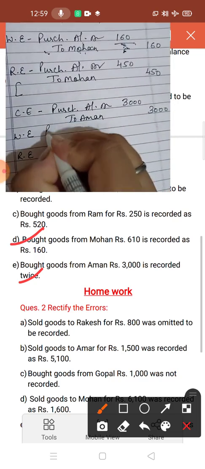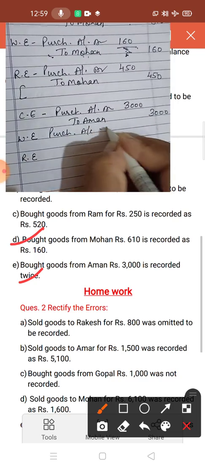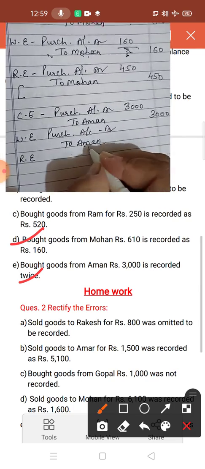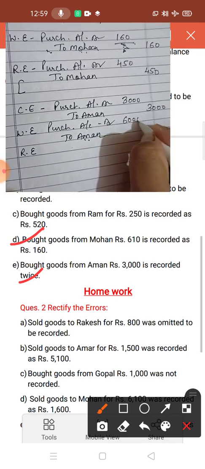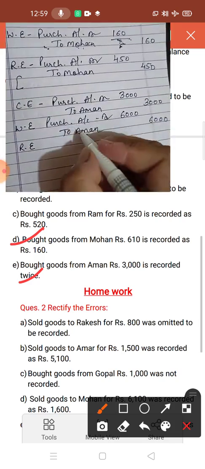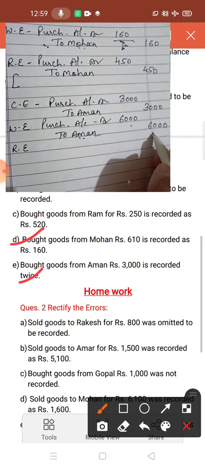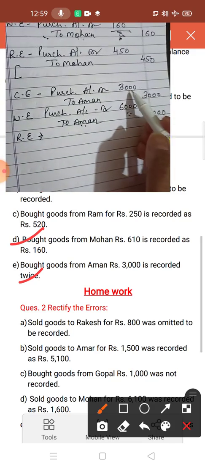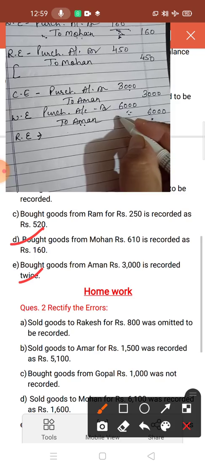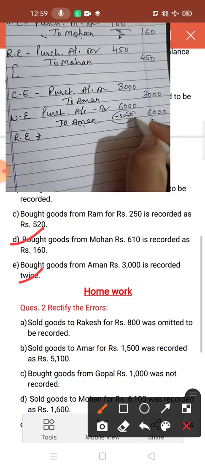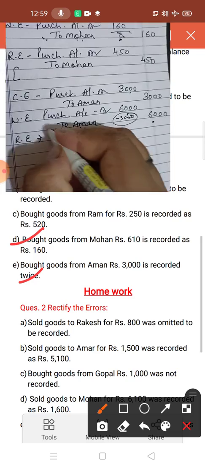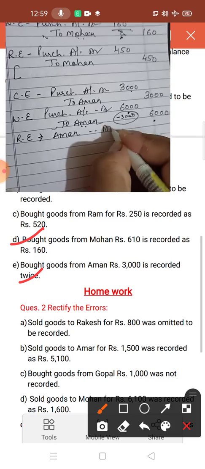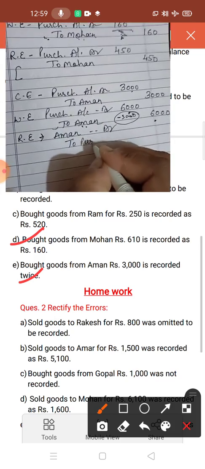Now the wrong entry is purchase account debit to Aman. This entry you have recorded 2 times. So 2 times means you write the amount double. Okay, if you are writing 2 times, it means amount double. So 6,000. Now what is the rectify entry? This 6,000 you have to make 3,000. It means you have to deduct 3,000. So for the 3,000 deduction, what have we done? We have to do the opposite, reverse of this entry. So the reverse of this entry is Aman account debit to purchase account.